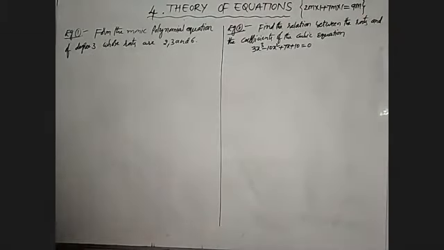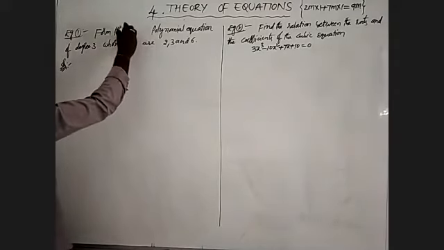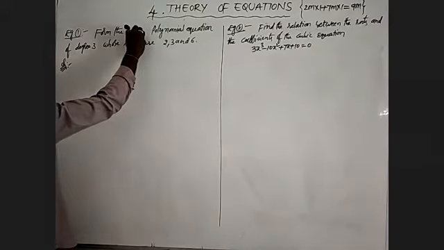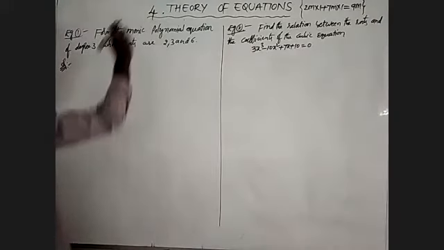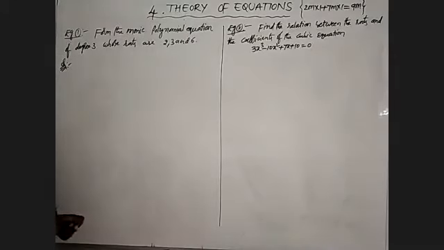We will observe the first one: form a monic polynomial equation of degree 3. Monic polynomial of degree 3 means the given one is a cubic polynomial, because the degree is 3.